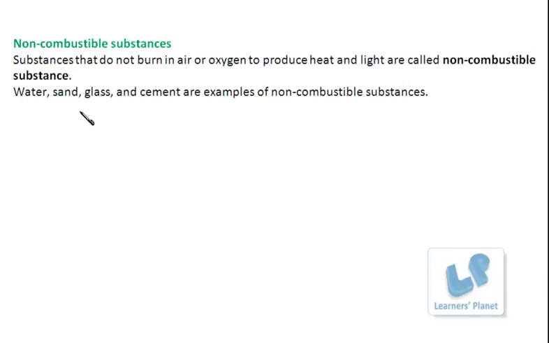Water, glass, cement, they are all examples of non-combustible substances. Cement doesn't catch fire. Glass also doesn't catch fire. It doesn't burn and produce heat and light. So these are non-combustible substances.